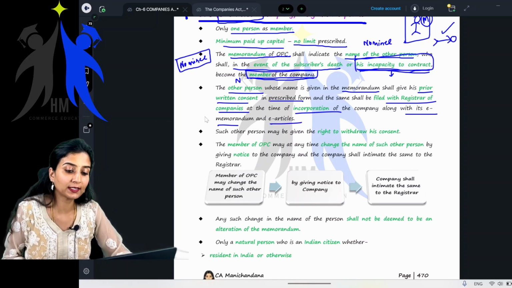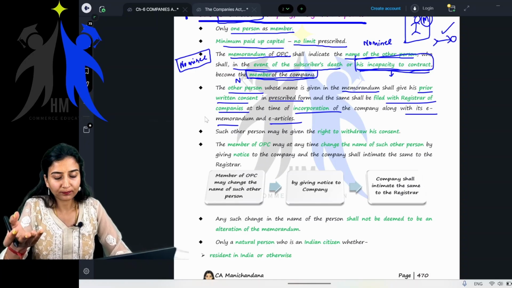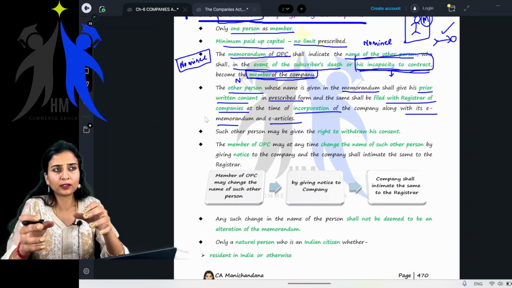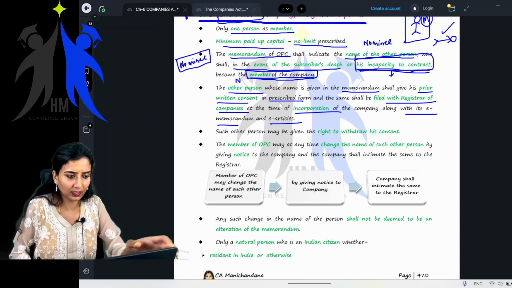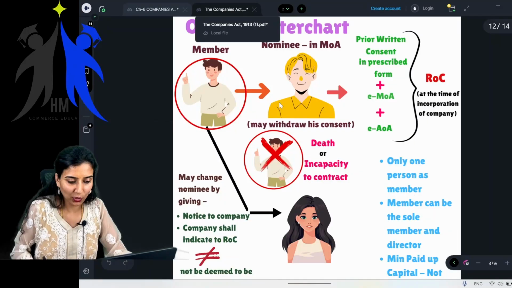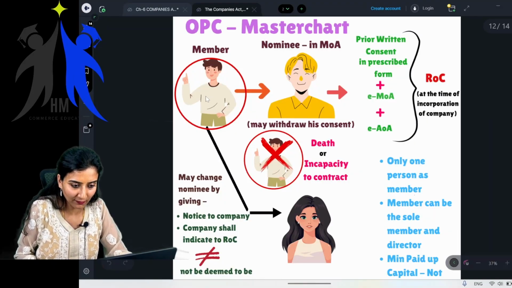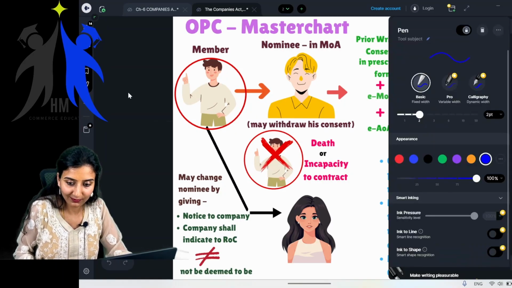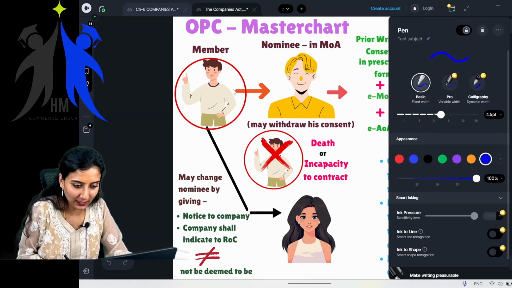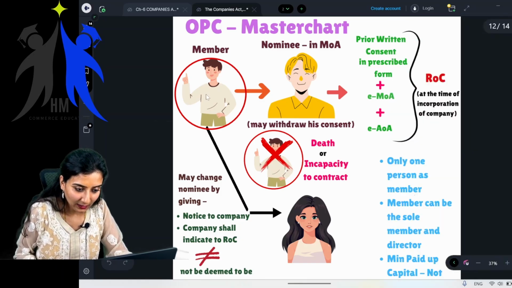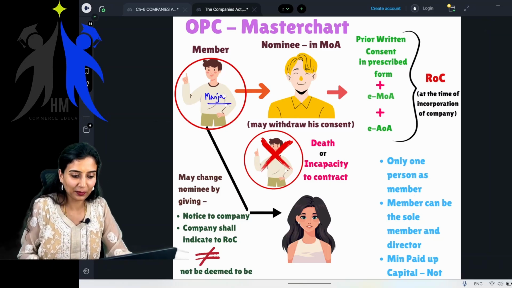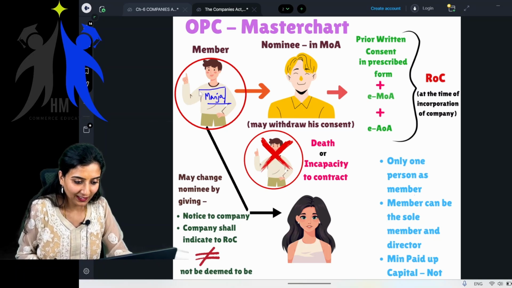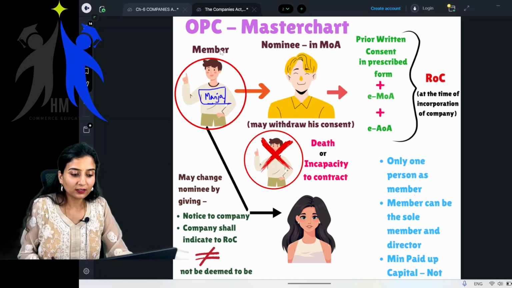It's nothing but, say for example, you are that nominee. Say your friend, I'll just show you. This is your friend, say for example, Manja. And this is the name of that person. Say for example, his name is Manja. Okay. He's your friend.